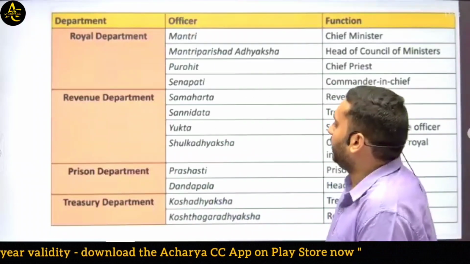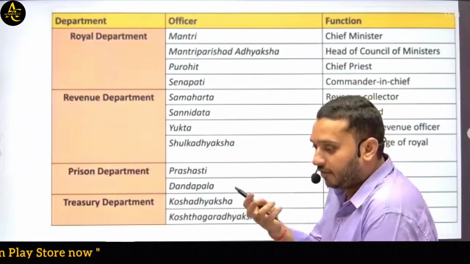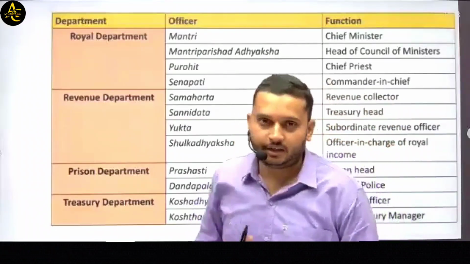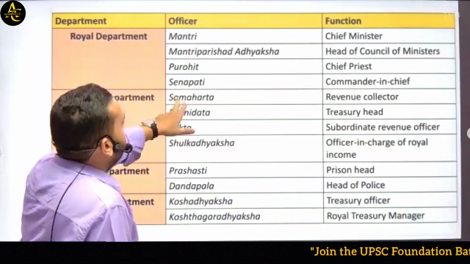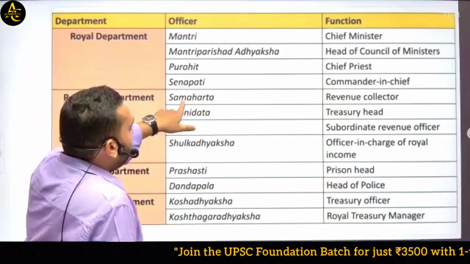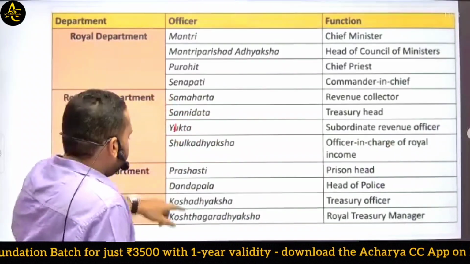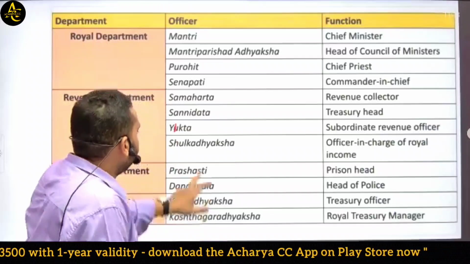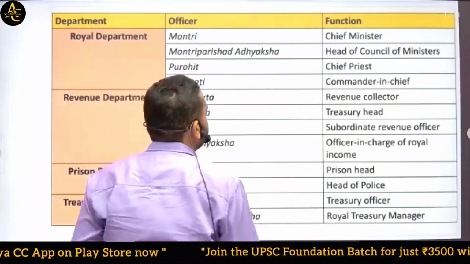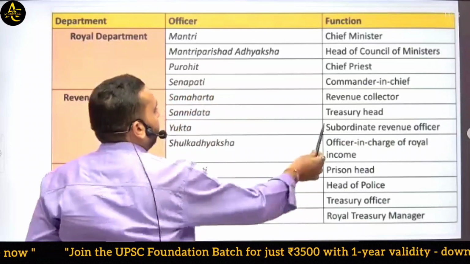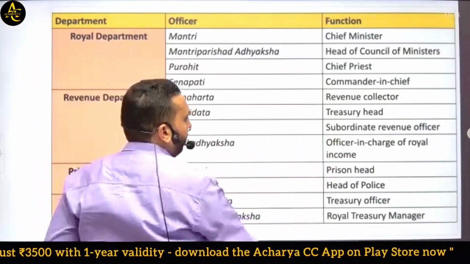Then the second important thing was the revenue department, as revenue is the most important thing for any state. So the revenue department was managed by the Samaharta. Samaharta means the revenue collector. Then other important officers in this department were Sannidhata, that means the treasury head, then Yukta, that means the subordinate revenue officer.